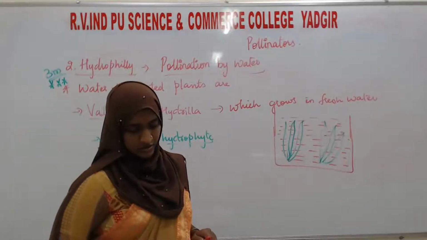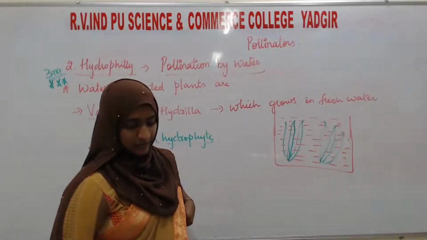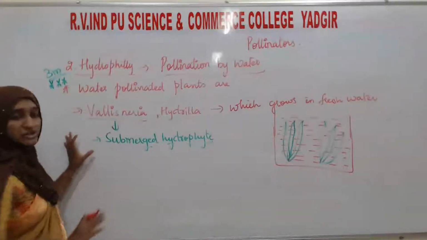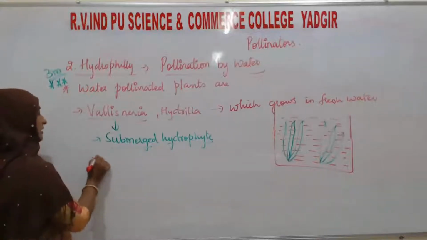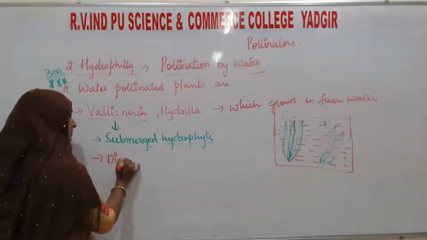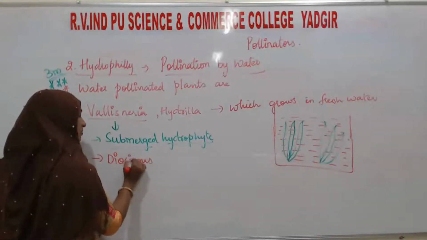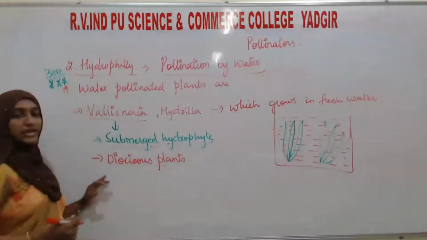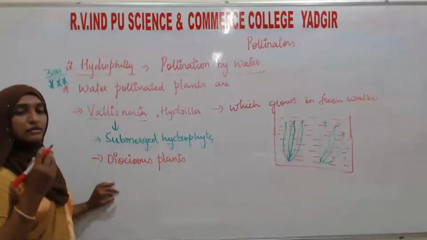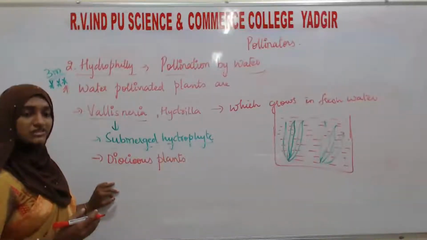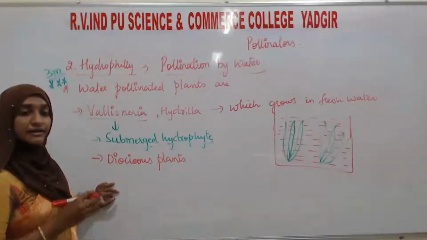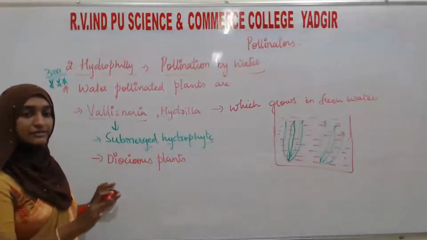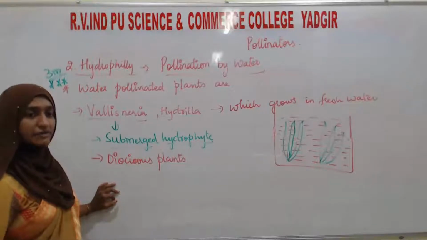So here, Vallisneria, first of all, is one of the submerged hydrophytes, and these are dioecious plants. What do you mean by dioecious plants? The male and the female reproductive structures are present in different individuals. Okay, they are not present in a single individual, but in different individuals.